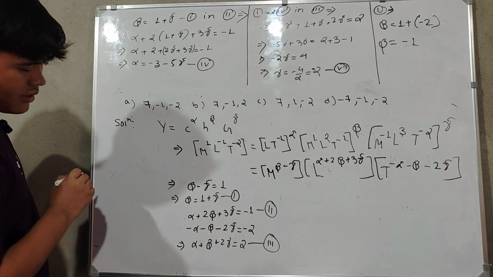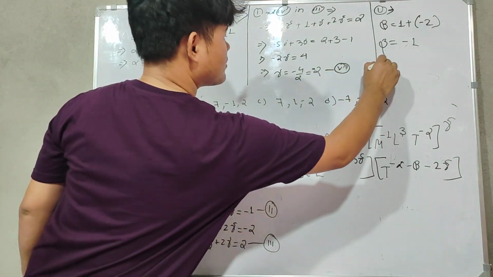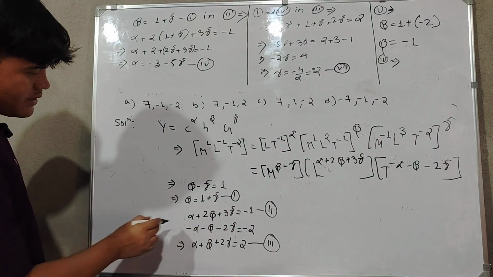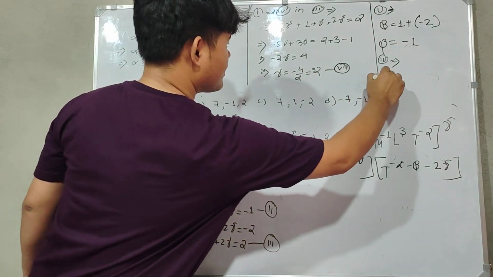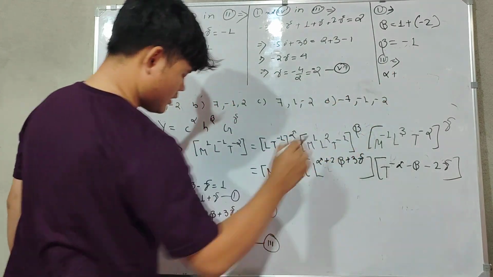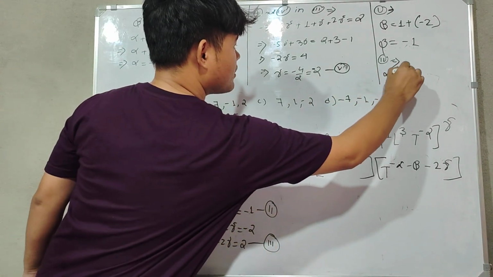Let's substitute it in equation 2. So equation 2, what will it be? Minus alpha, plus 2 beta. Alpha we have not got yet. Alpha plus 2 beta, right? 2 into beta.